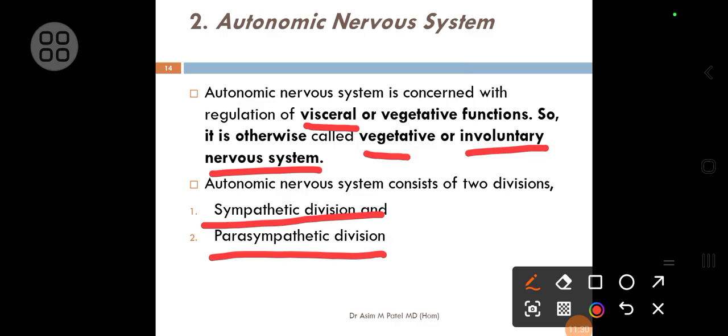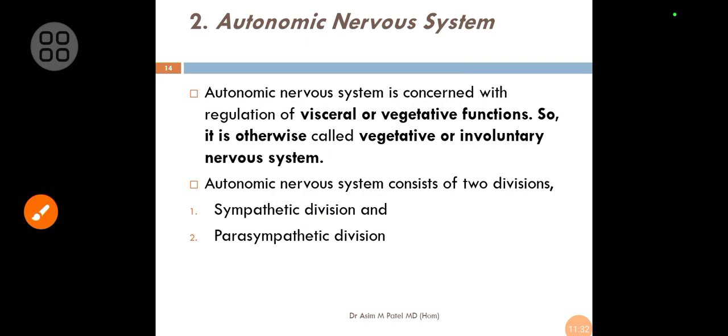So this sympathetic division and parasympathetic division function opposite to each other. If sympathetic division increases the secretion or function of any organ, then parasympathetic division will decrease the function of that organ or decrease the secretion of that organ. So that is how they control or regulate the functions of a particular organ. So this is in brief about the introduction to nervous system.